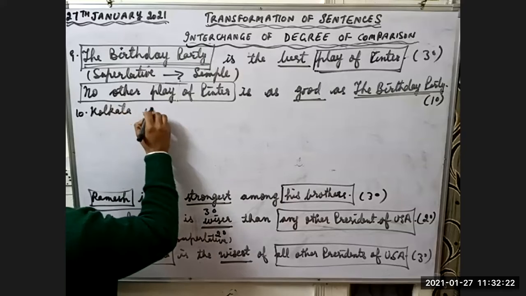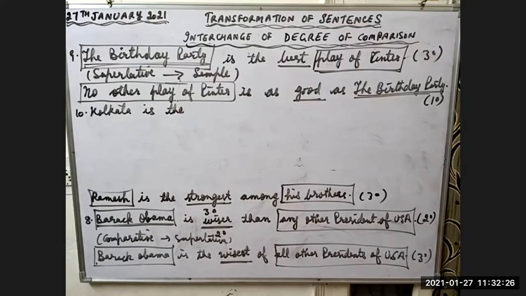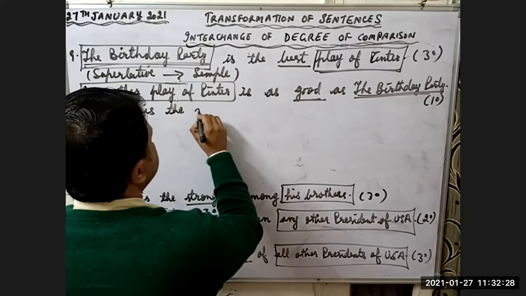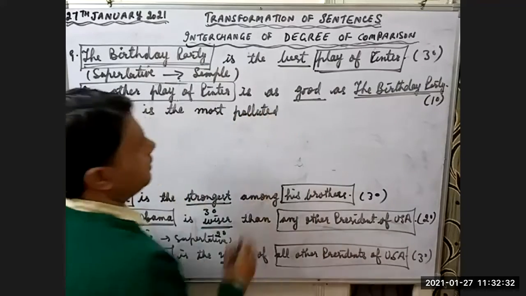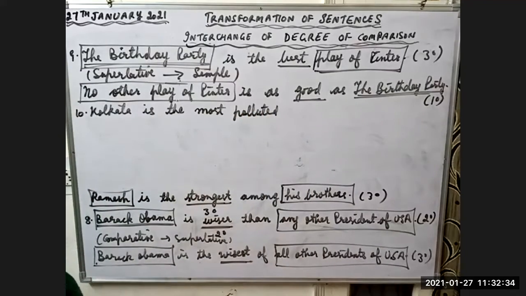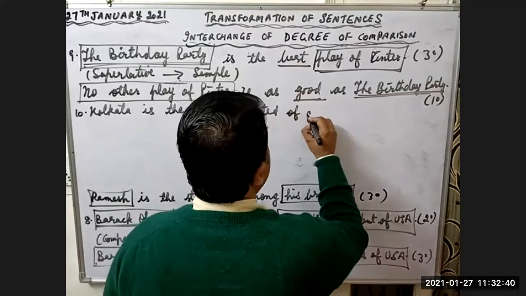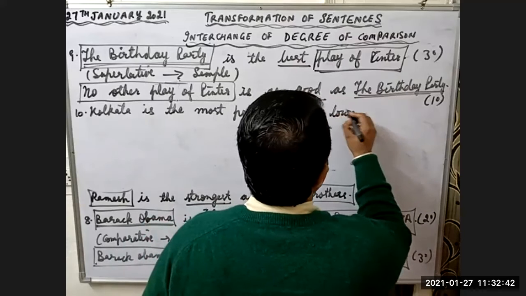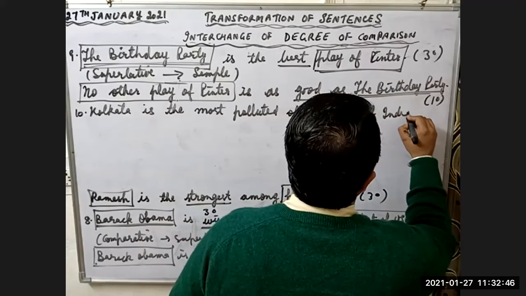Next answer. Kolkata is the most polluted of all towns of India.